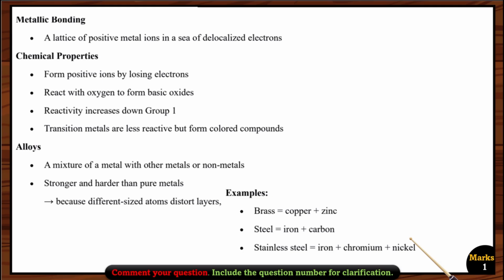Next, you have to memorize also about the alloys. What are alloys? Alloys are actually mixtures of metals with other metals or non-metals. Some examples of these alloys are brass, steel, and stainless steel. They are already given in your book. Some others are also given in your book. You can check them out.